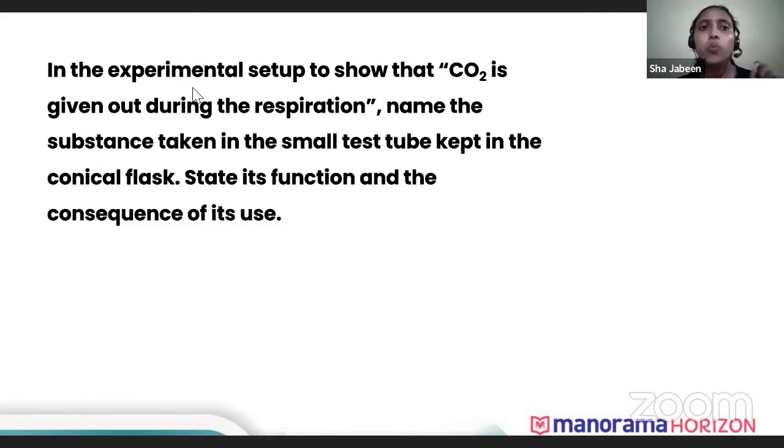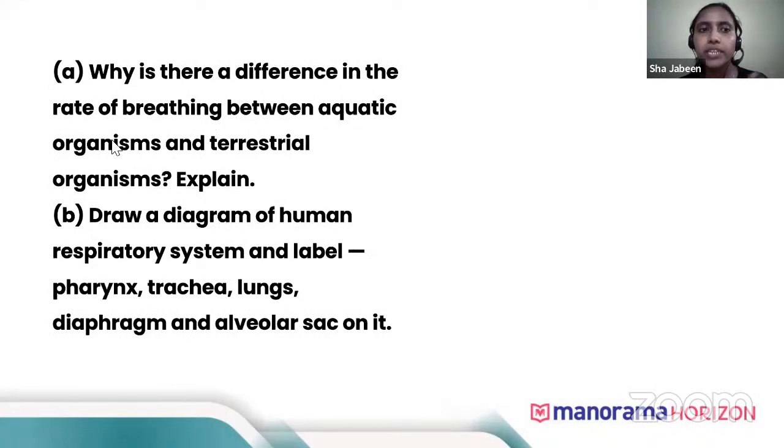Now next, why is there a difference in the rate of breathing between aquatic organisms and terrestrial organisms? Aquatic organisms have to use dissolved oxygen, right? So the dissolved oxygen is very less. In the water, the amount of oxygen is very less. So they have to breathe very fast so that they can get the required oxygen.